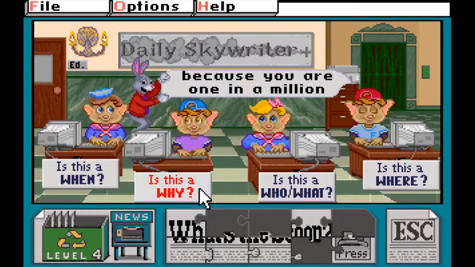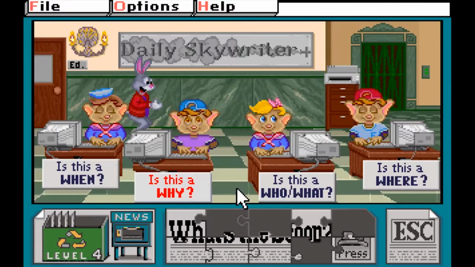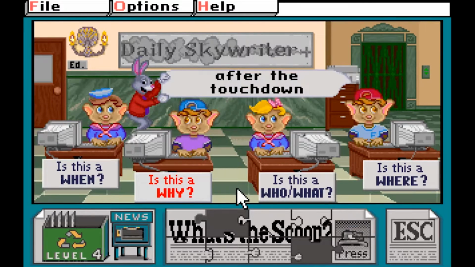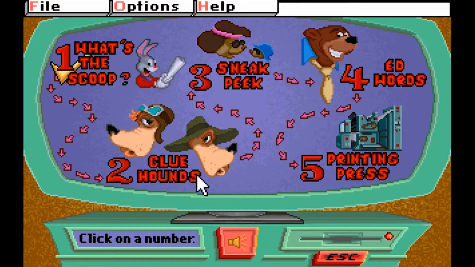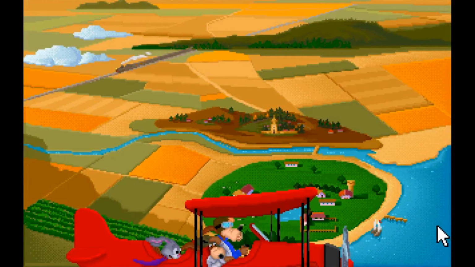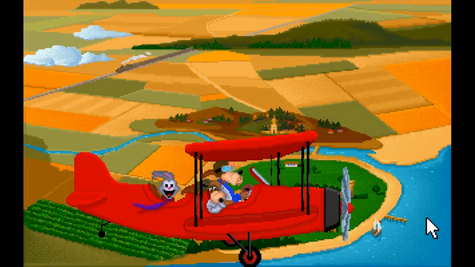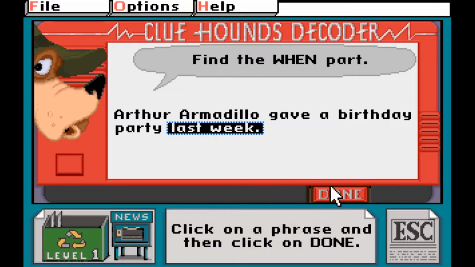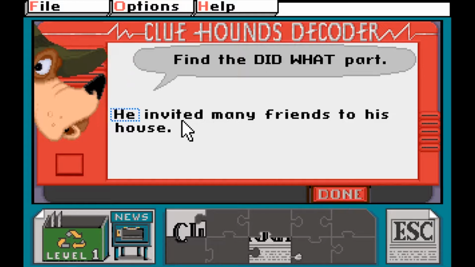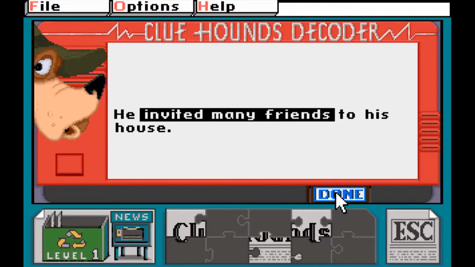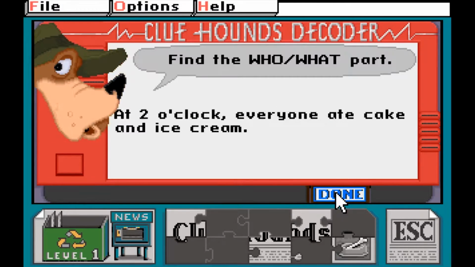What's the Scoop is probably the part of this game I remember the most, but since I'm now slightly more intelligent than I was when I was 6, I think we should take a look at the other sections as well. Activity number 2 is Clue Hounds, where RR hops into an airplane with the Clue Hound brothers, where players will still have to identify who, what, where, when, and did what, but this time are given a series of sentences where they must correctly pick out the section of the sentence that matches what the dogs are looking for.